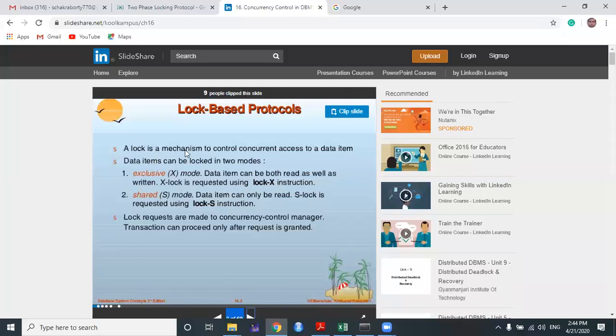A lock is a mechanism to control concurrent access to a data item, which I already discussed. Now we have to know how many types of locks there are in a lock-based protocol. There are two types of locks: exclusive mode lock, represented by the symbol X, and shared mode lock, represented by the symbol S.